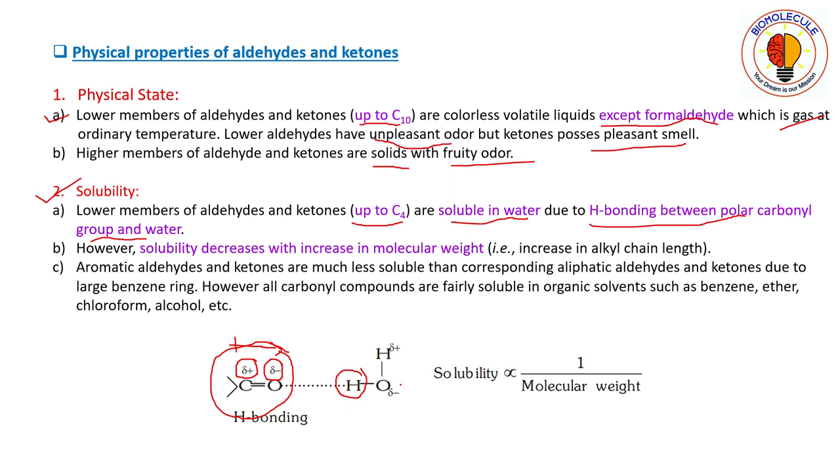In the water molecule, oxygen is more electronegative than hydrogen. The electronegativity of hydrogen is 2.1 and that of oxygen is 3.5. So oxygen will bear a negative charge and hydrogen will bear a positive charge. Similarly, this hydrogen will also bear a positive charge, as a result of which the carbonyl oxygen will be bonded with the hydrogen of the water molecule through hydrogen bonding.